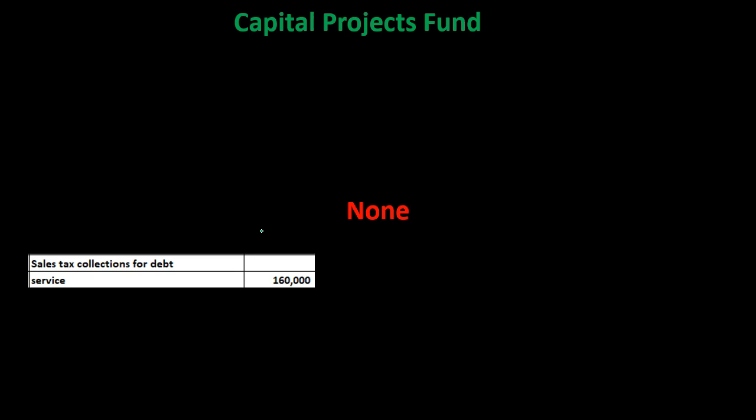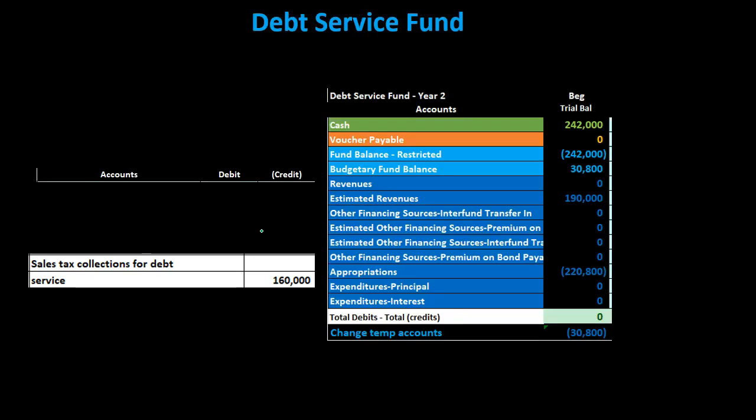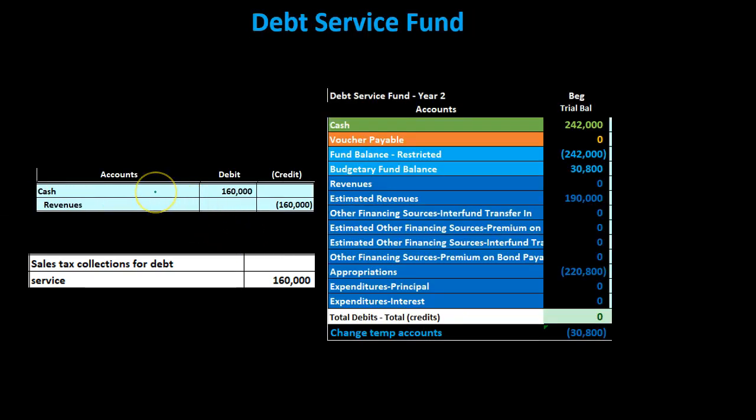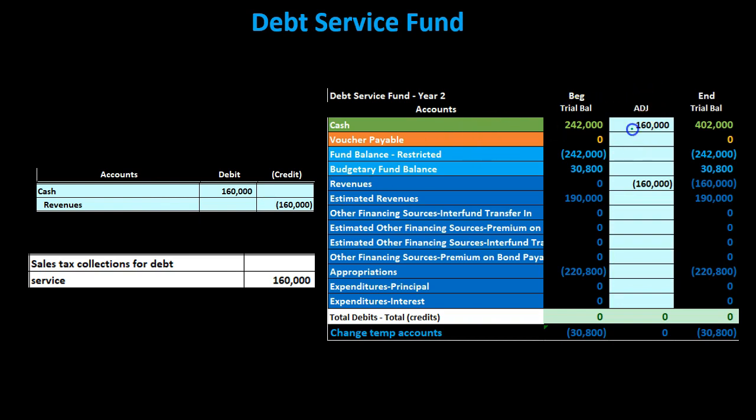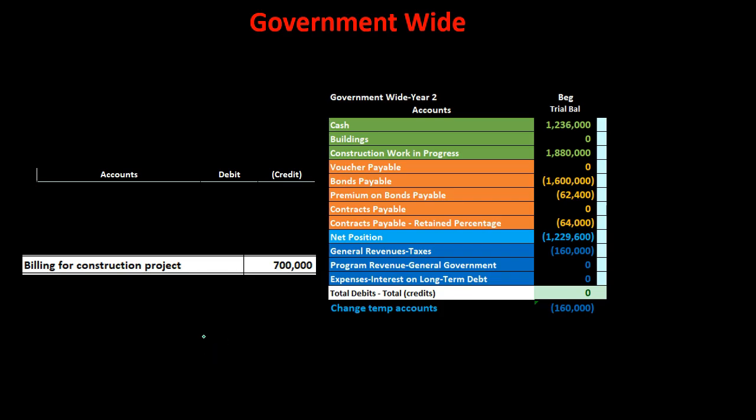Nothing happening there because we're allocating this to the debt service fund. So if we go to the debt service fund, then a similar transaction looks much the same. Cash is going up. We have the increase in the cash, and the other side going to revenue. So we have cash increasing over here with a debit to cash. And of course, the other side then going to the revenue account, it then increasing in the credit direction, putting us back in balance.